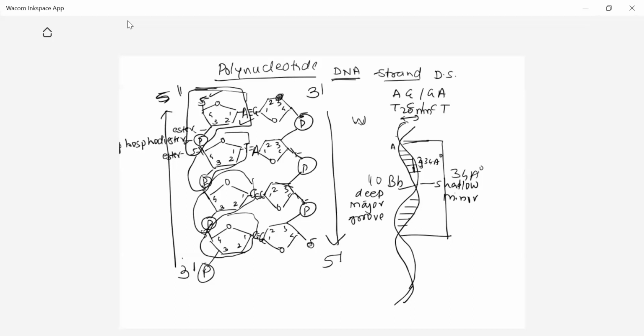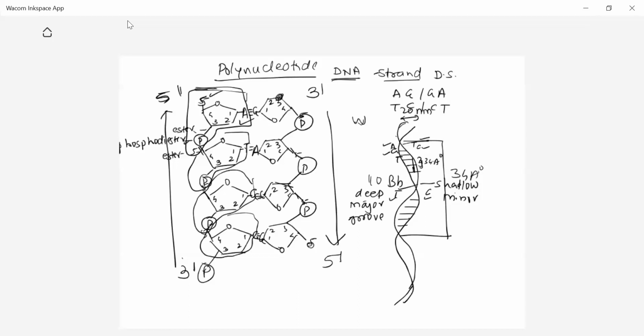Adenine on one strand always binds with thymine, and guanine on one strand always binds with cytosine. So if a purine comes on one side, on the other side there is a pyrimidine. In front of a purine there is always a pyrimidine, and in front of a pyrimidine there is always a purine. That is how the diameter of the DNA is maintained constant.